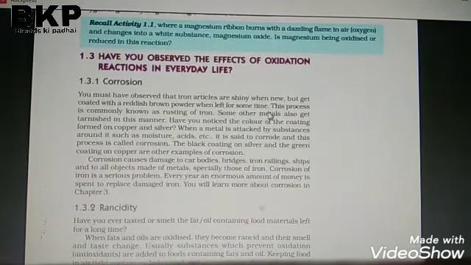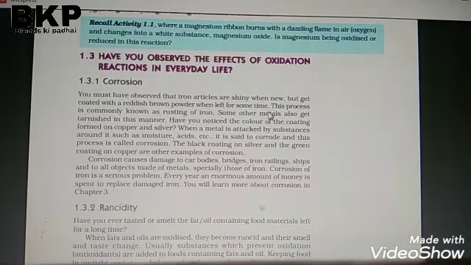And the last topic we will now finish: what are corrosion and rancidity. So what is corrosion? The process of slowly eating away of the metal due to attack of atmospheric gases such as oxygen, carbon dioxide, hydrogen sulfide, water vapor, etc. on the surface of the metal, so as to convert the metal into oxide, carbonate, sulfide, etc., is known as corrosion.